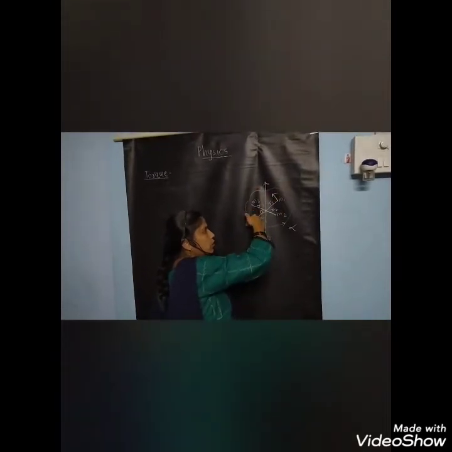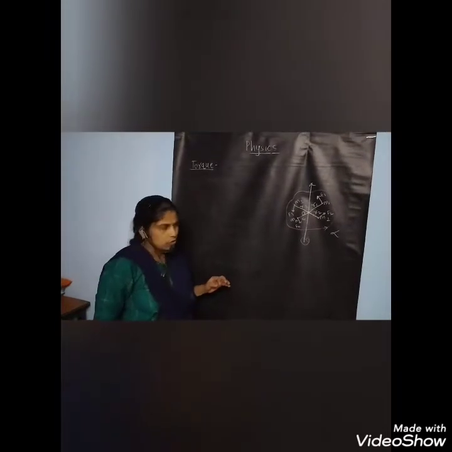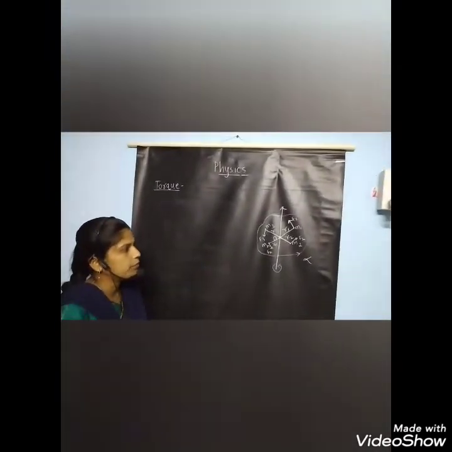So this body is rotating around the axis of rotation in the anti-clockwise sense, and the forces acting on the particles are F1, F2, F3, and on Mn the force is Fn. So we complete our diagram.